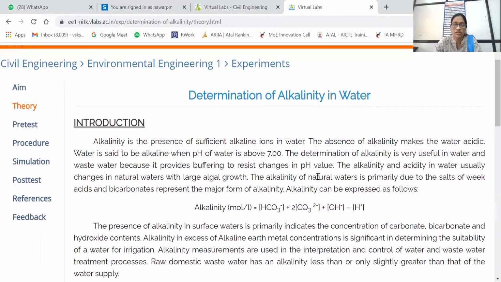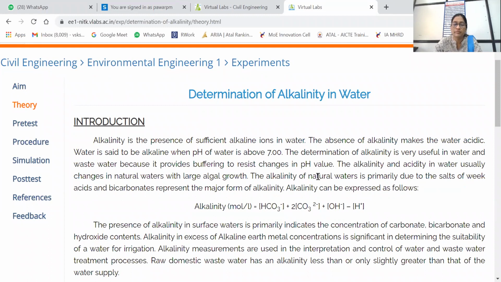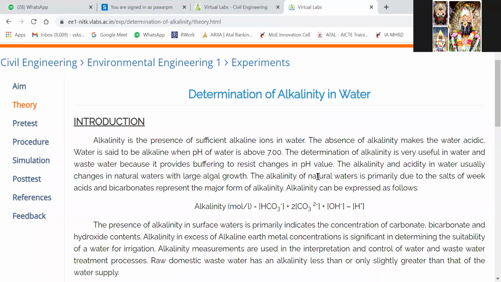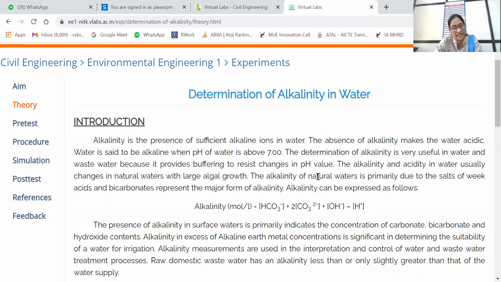In the introduction, I was telling you what alkalinity is. The presence of sufficient alkaline ions in water is the alkalinity, and the absence of alkalinity makes the water acidic. Water is alkaline when its pH is above 7. The range of pH is 0 to 14. Above 7 it is alkaline, below 7 it is acidic, and at 7 we can say it is neutral. But let me know what is the pH range of drinking water.